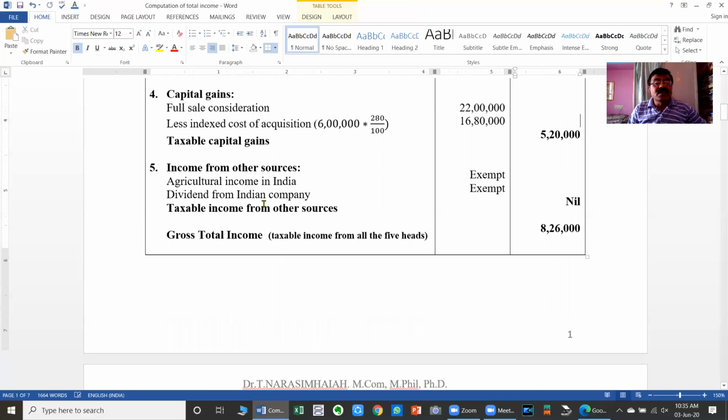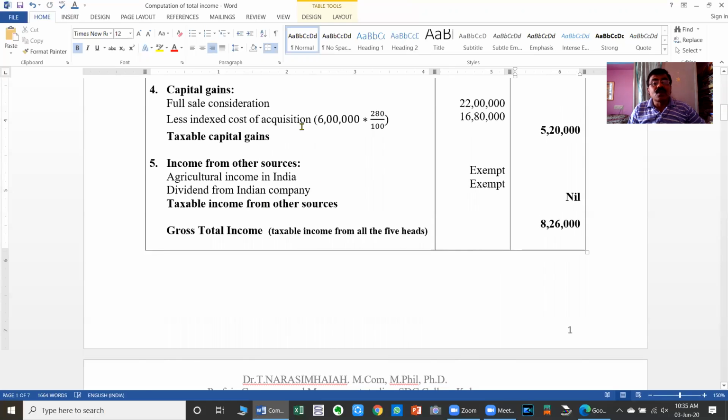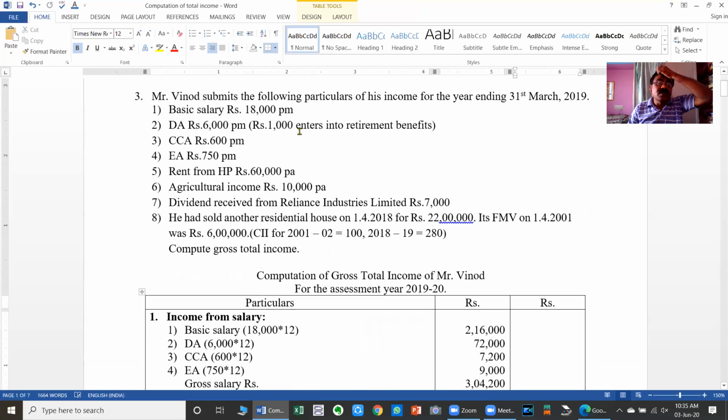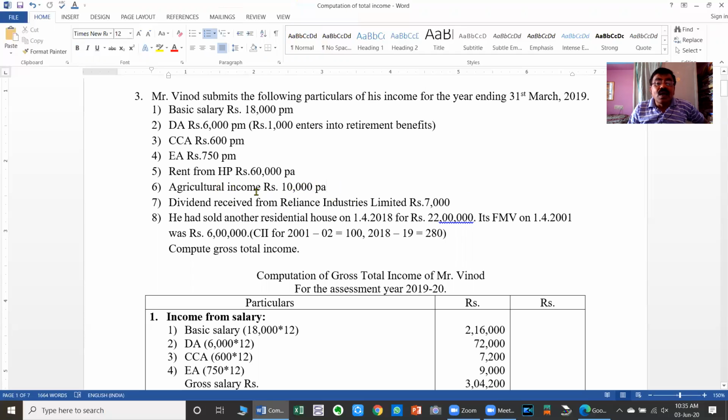Then the fifth head is income from other sources. Referring to the information given here, the incomes related to other sources are the agricultural income and the dividend received from Reliance Industries. Agricultural income is given, but where it is earned is not given. Hence we have to assume that the agricultural income is earned in India. Agricultural income in India is completely exempt from tax under section 10.